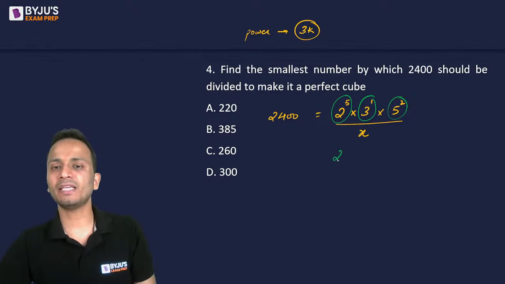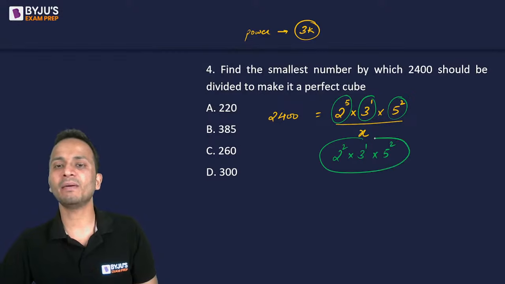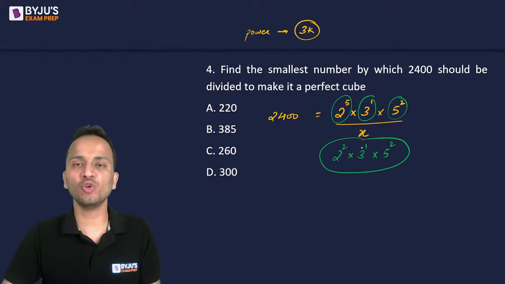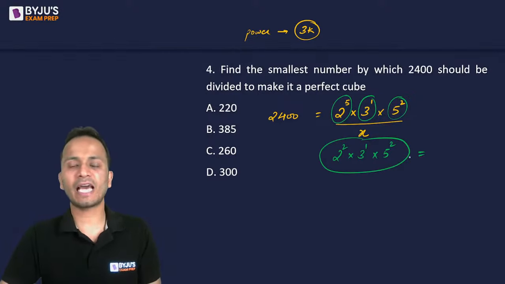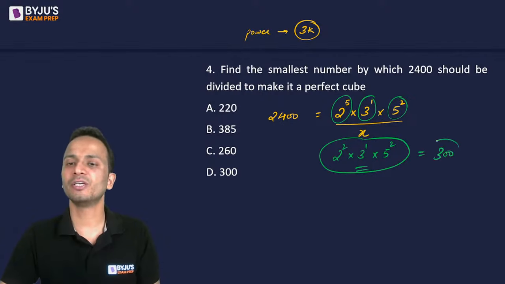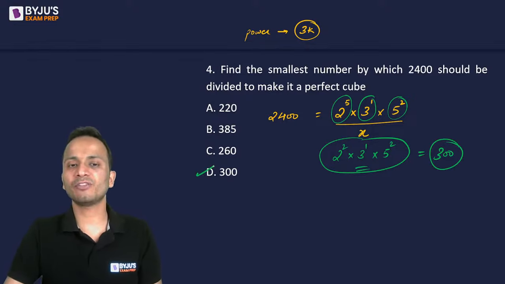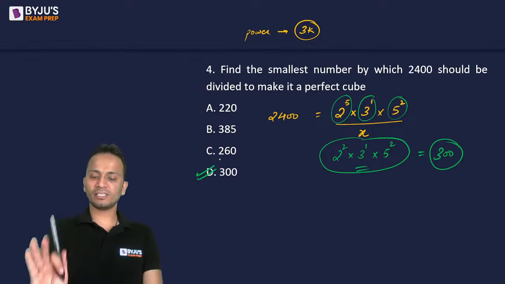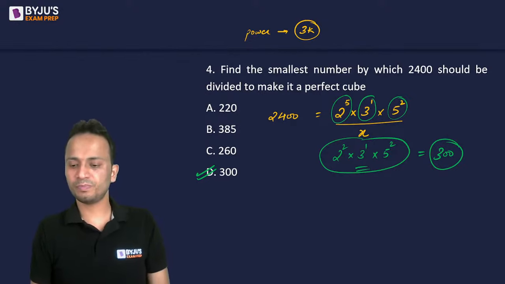So if I multiply them by 2 squared into 3 raised to the power 1 into 5 squared, then the remaining number will be a perfect cube. All right. So just to calculate the value of this number, 2 squared into 5 squared is 100. 100 into 3 is 300. So 2400 should be divided by 300 and the resulting number will be a perfect cube.